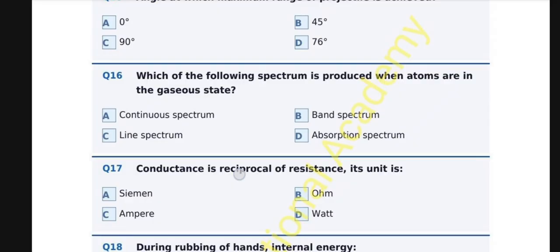Question number 17. Conductance is the reciprocal of resistance. Its unit is A. Siemens, B. Ohm, C. Ampere, D. Watt. And the correct option is A. Siemens.